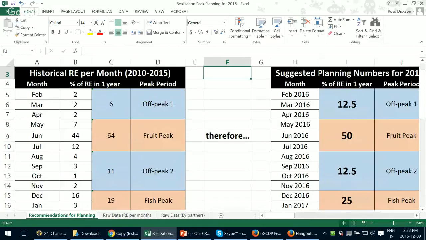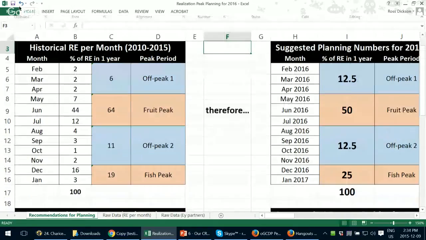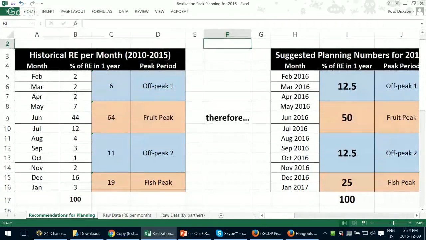First, I'll show you this right here. This section of this document, you all received this document. It's called the Historical Realizations for the Past 5 Years, 2010 to 2015. What this shows is that in 1 year, where do most of the realizations happen? At the bottom here, you can see I put 100, that's 100%. So every month has a percentage of how many realizations happen. So let's show some highlights.